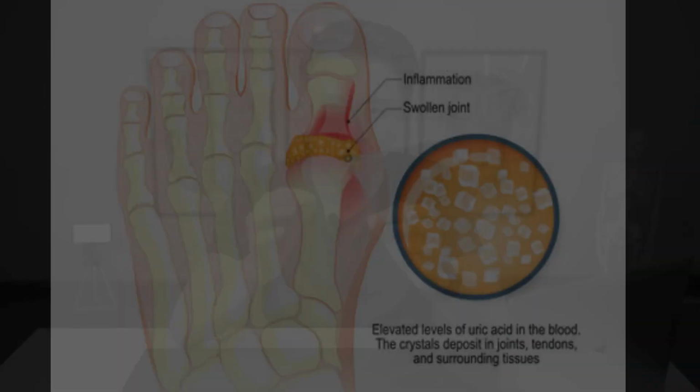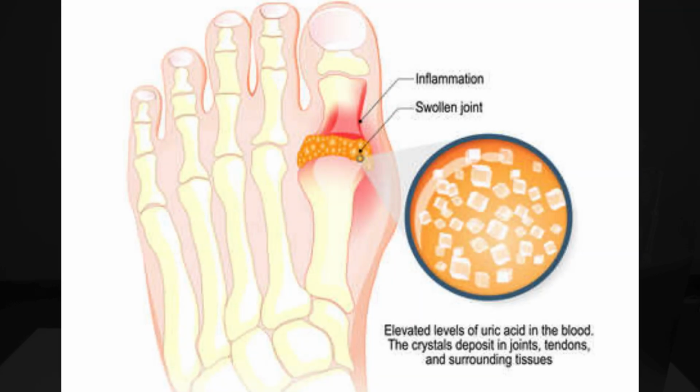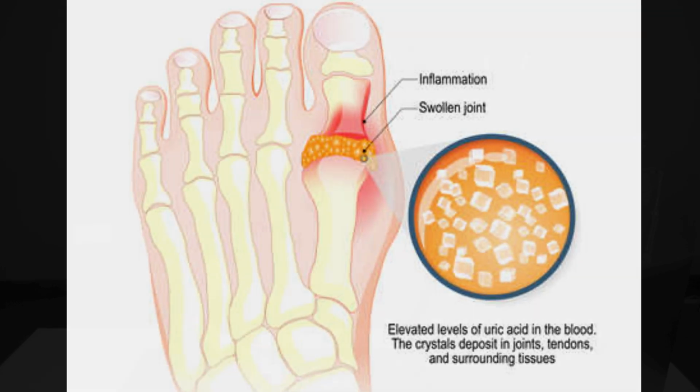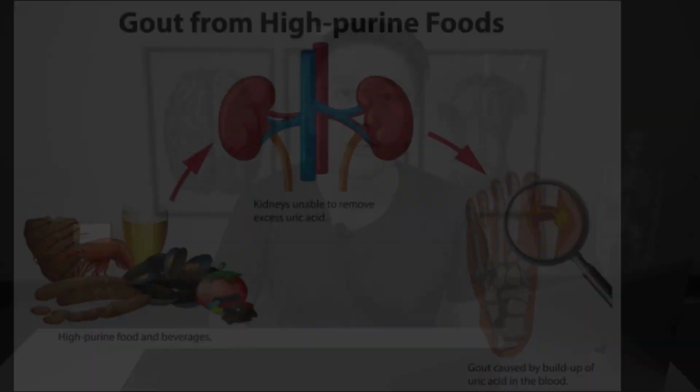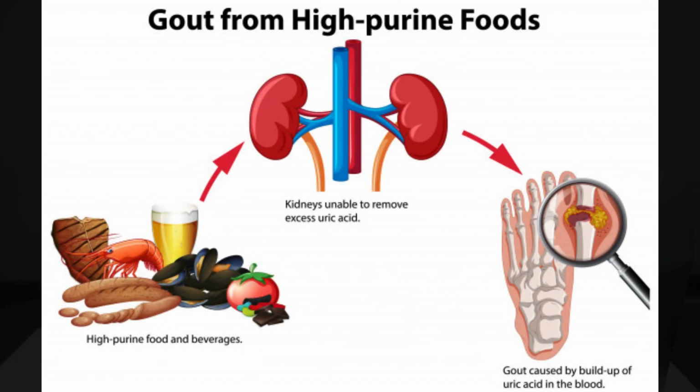So what causes gout? Gout occurs when uric acid crystals accumulate in your joint, causing inflammation and intense pain. Uric acid crystals can form when you have high levels of uric acid in your blood, due to high levels of cell breakdown or when there is excess ingestion of purine-containing food. Initially, gout attacks usually affect one joint with complete resolution of symptoms between attacks. But at the later stages, gout attacks can affect multiple joints, including those of the upper limbs, with the frequency of attacks increasing.